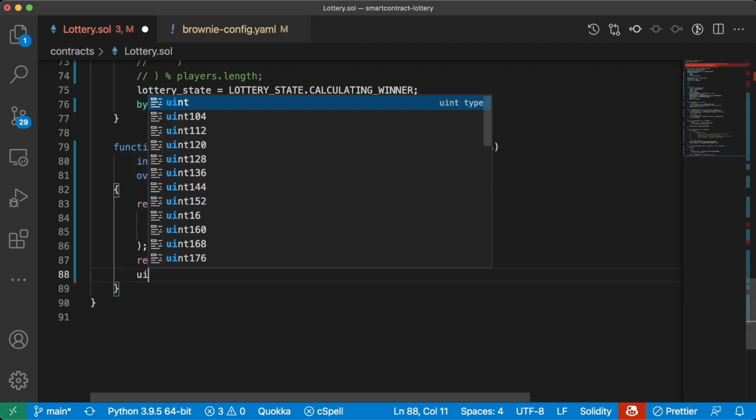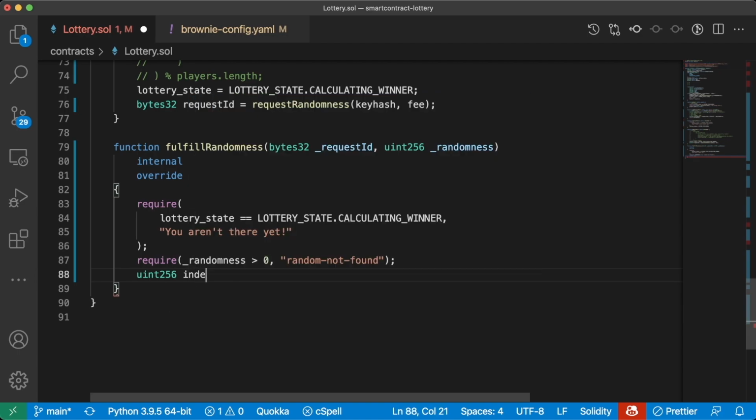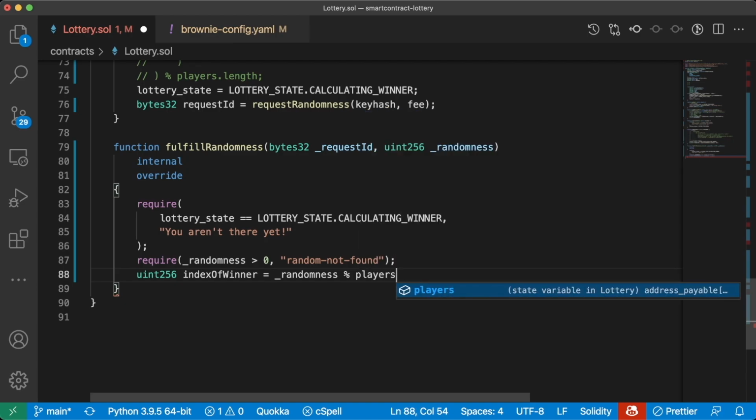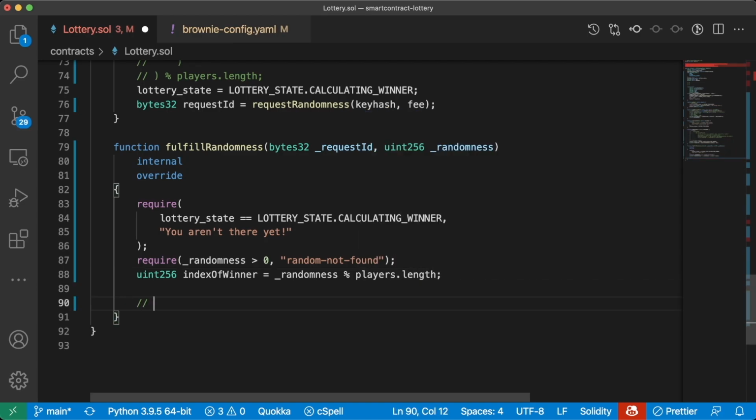So we can say uint256 indexOfWinner is going to be equal to the random number that we got modded by the players dot length. So let's say, for example, we had 7 players sign up and our random number was 22. Well, we want to get one of these random 7 players. So we would do 22 mod 7.